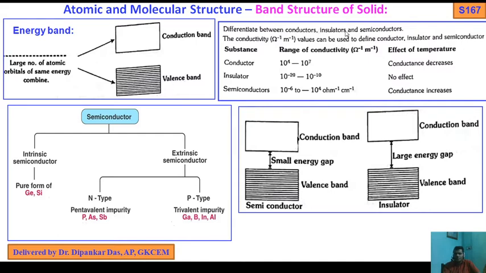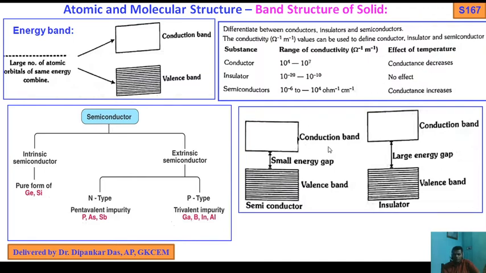Now the difference between conductor, insulator and semiconductor. For a conductor, the range of conductivity is 10 to the power 4 to 10 to the power 7, and with temperature, conductance decreases. For an insulator, 10 to the power minus 22 to 10 to the power minus 10, no effect. For a semiconductor, 10 to the power minus 6 to 10 to the power minus 4, and conductance increases. So this is the difference with respect to conductivity.